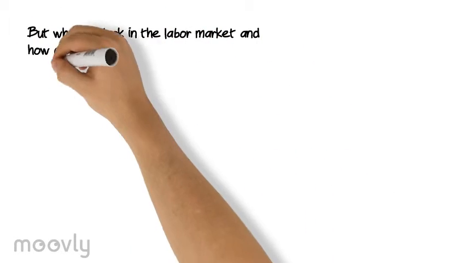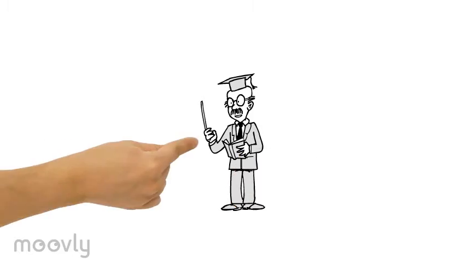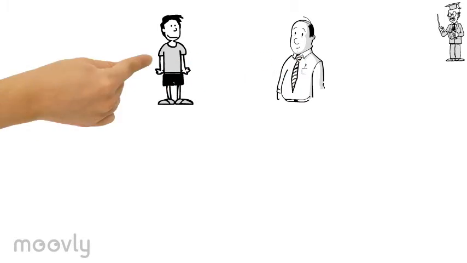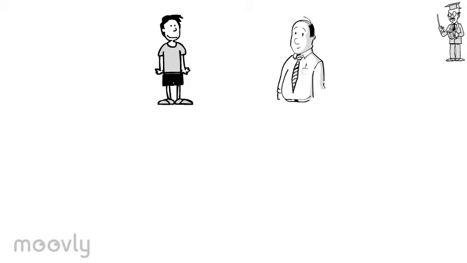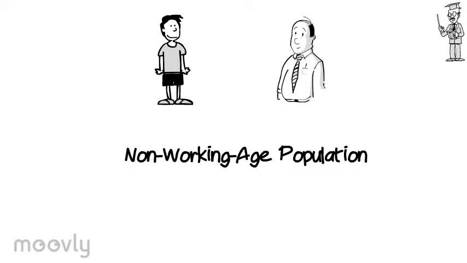What does she mean by slack in the labor market? How do we measure it? Let's check with our economics professor. To understand slack in the labor market, we need to think about how the population of a country is involved in the labor market. First, we have those who are too young to work. And we also have those who are too old to work. We call these two groups the non-working age population, and we know that they are not very active in the labor market.